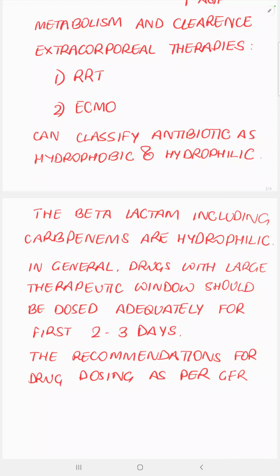So, if you have a drug with a large therapeutic window, use it adequately for the first 2 to 3 days, and then by then you have the culture reports, you know the MICs, you know whether you are dealing with a drug resistant bug, and then you may make a choice of whether you want to continue with the same dosing pattern, or you want to do therapeutic drug monitoring. But we need to understand that to optimize our antibiotics, especially in the situation of drug resistant bugs, we need to dose them correctly.